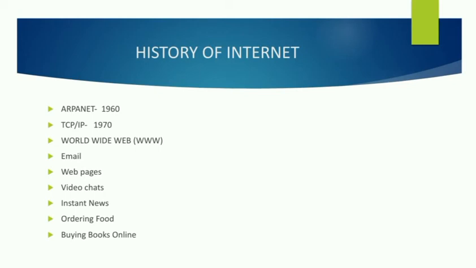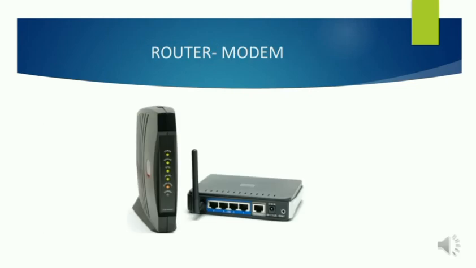Let's see what a router and a modem are. First, the working of a modem. Modem stands for modulation and demodulation. A modem connects the computer and the server. The computer accepts only digital signals, and the server accepts only analog signals. So the modem modulates the digital signal into an analog signal, so that the computer can interact with the server in two-way communication. For the server to interact with the computer, the analog signal is demodulated back into a digital signal. This is the working of a modem.